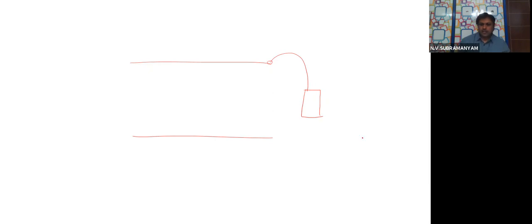There is a battery connection. What is that battery connection? Such that this is positive, this is negative. So this is a battery, children. And how many volts of potential difference is maintained here between this point and this point?